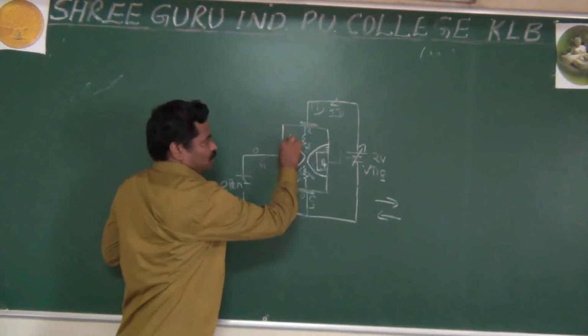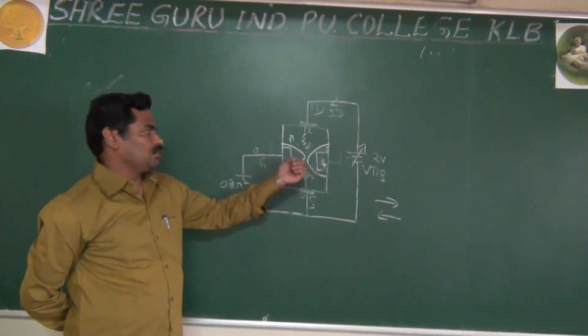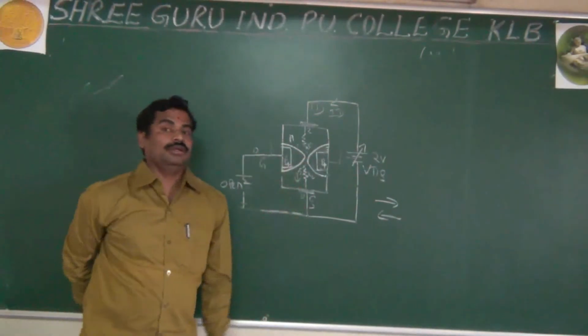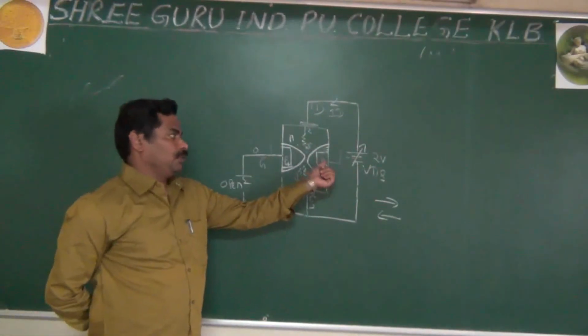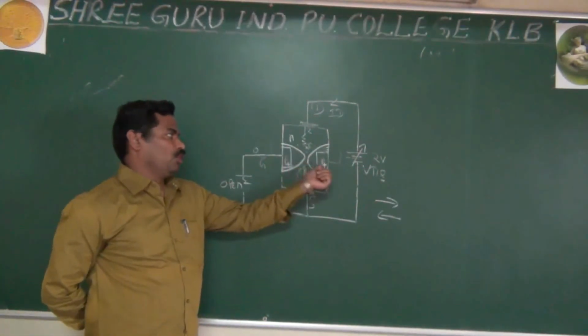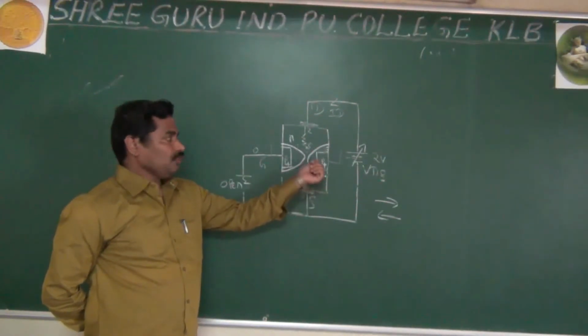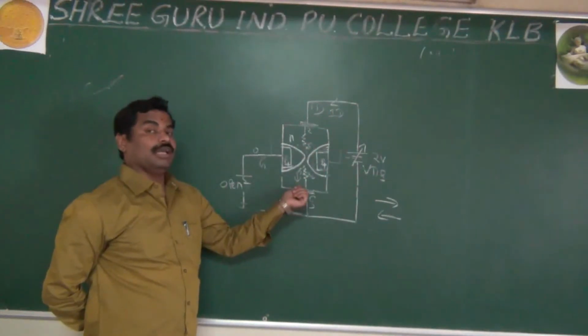That's why in yesterday's class I said the depletion will be towards the N side, not towards the P side, because the depletion region always moves where it is less doped. The P plus is heavily doped, and this is lightly doped. The depletion will always move towards the lightly doped side.